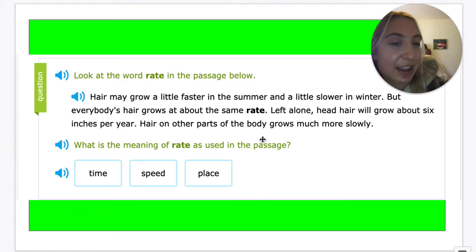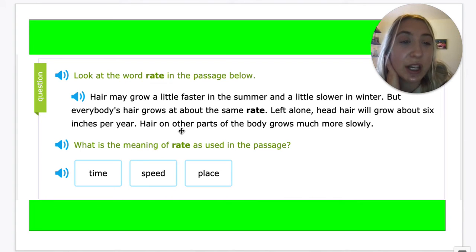So we have to think. Let's look back at our word rate. It grows a little faster in summer and a little slower in the winter, but everybody's hair grows at the same rate. Left alone, head hair will grow about 6 inches per year. The first thing we can always do is replace the word and see which one fits better. So let's try that.